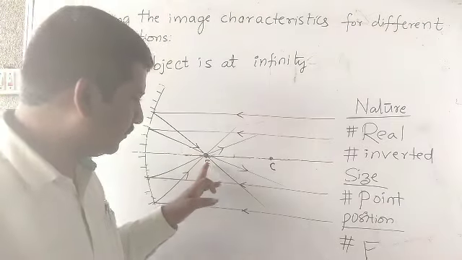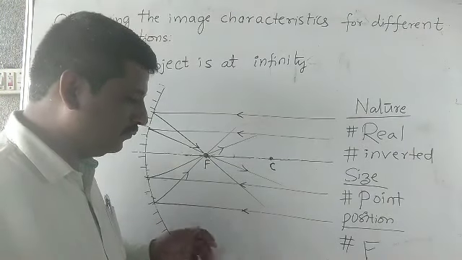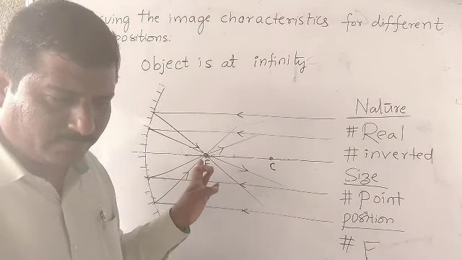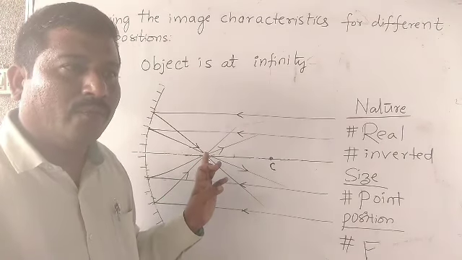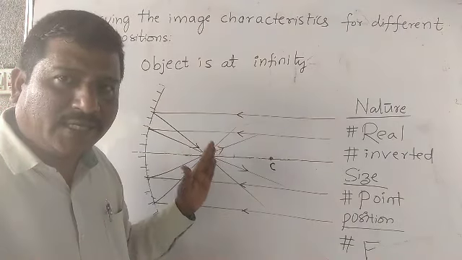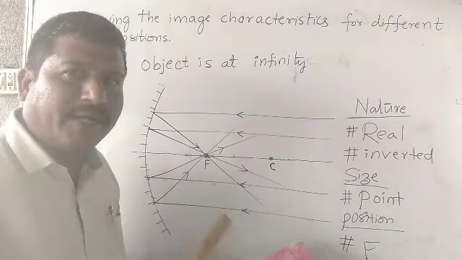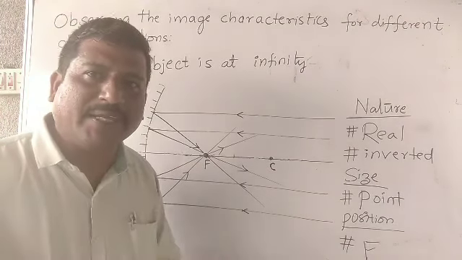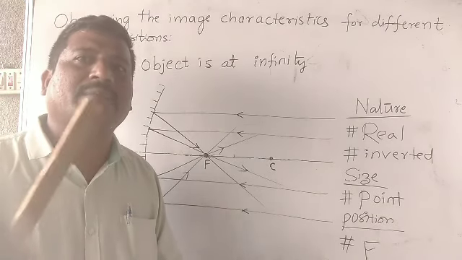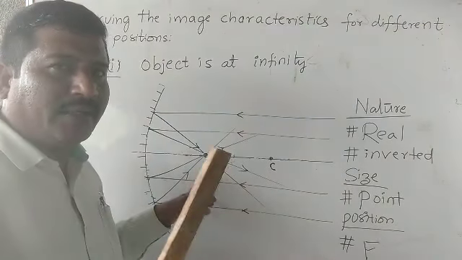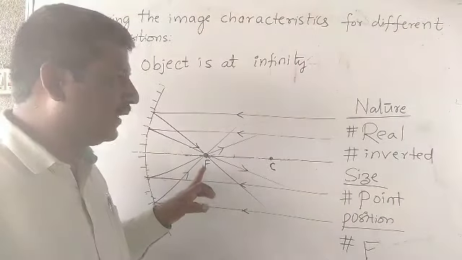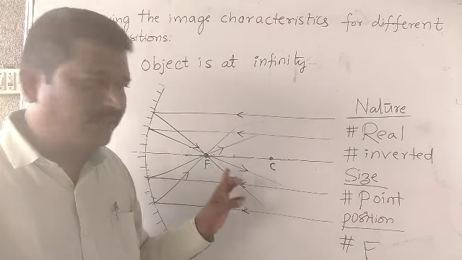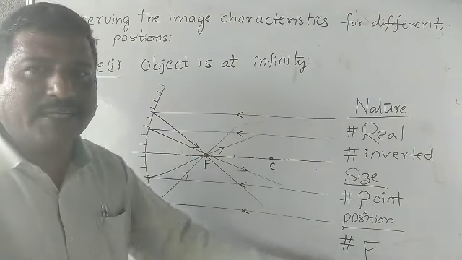Okay, Srinitya, is it a real image or a virtual image? Real image, sir. We can obtain it on a screen. Yes, if you place a screen here, we get the image on the screen. So it is a real image. An image which can be captured on the screen is called a real image. Generally, in case of a concave mirror, we get an inverted image. Next, the size of the image is almost point size, and the image position is at F.